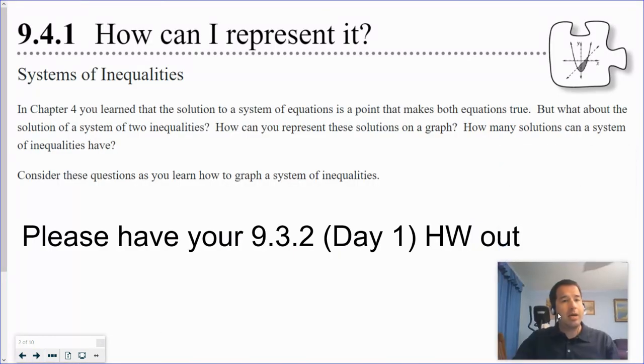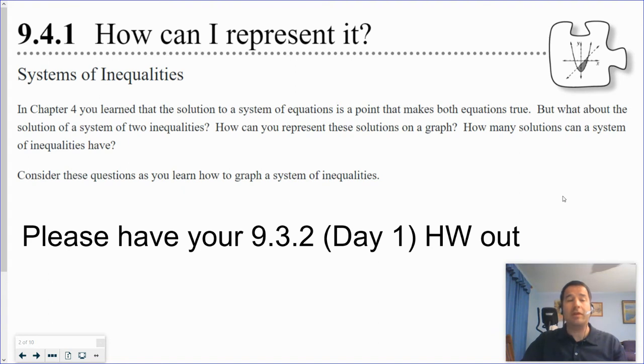Well, system of inequalities. So we are moving on now to section 9.4, how can I represent it? And we're going to focus on system of inequalities. We've done system equations, we've done inequalities, putting those together. The cool news is that it's not a lot of new stuff. It really is kind of bringing back everything we've done up to this point.